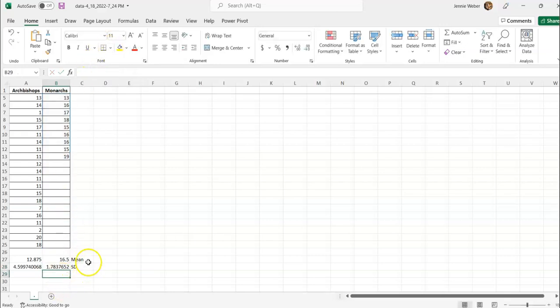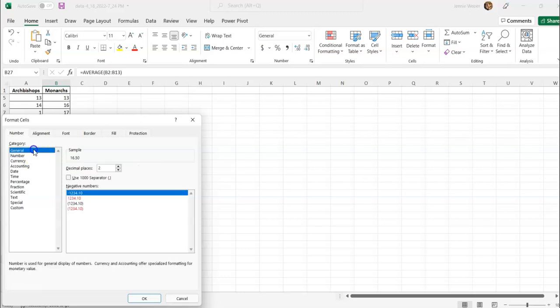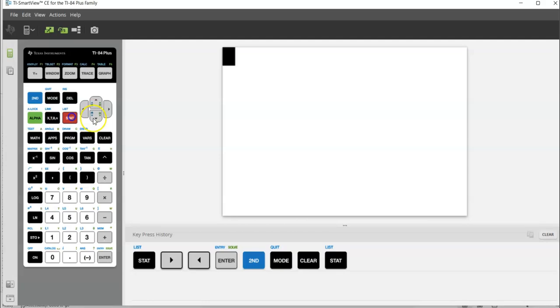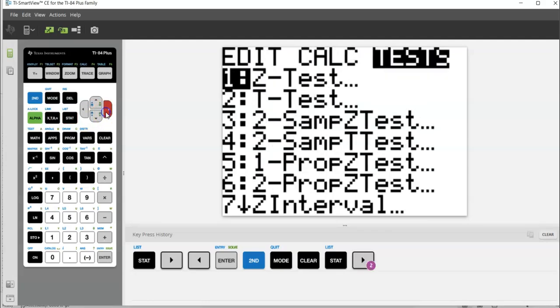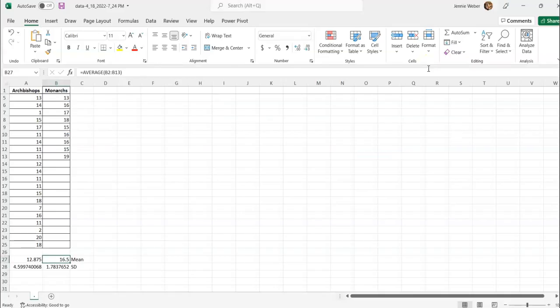Okay. Now I'm going to use these values. Actually, before I do anything else, I wanted to make sure I wasn't missing any decimal places. I'm going to go to stat, I'm going to go to tests, and I'm going to go right here to 2-sample t-test. Just like before, but now instead of using data, I'm going to use stats, and I'm going to put in these numbers I just got.